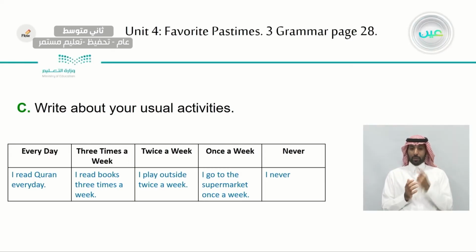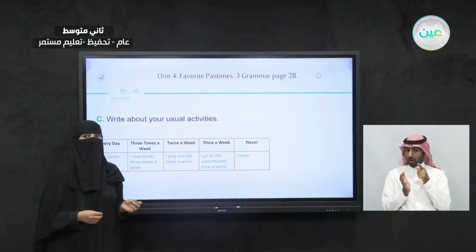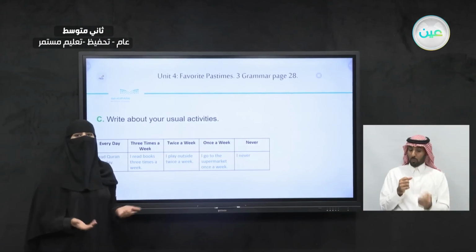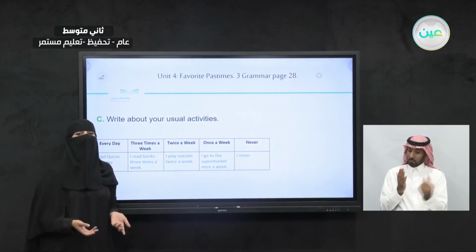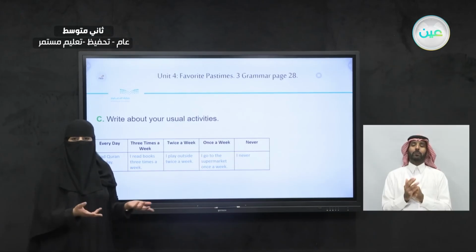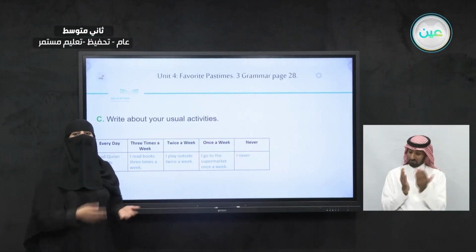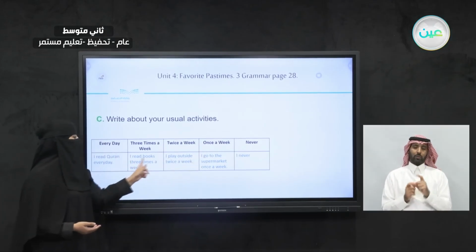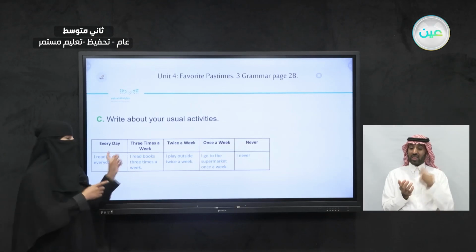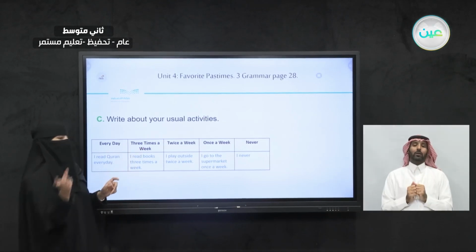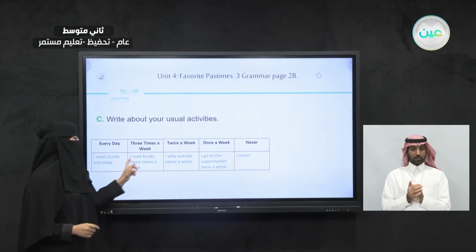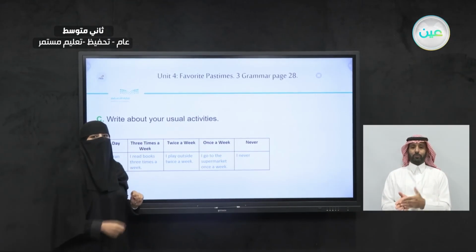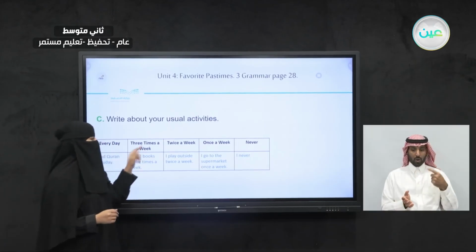Now, do you remember in the previous homework when I asked you to write three sentences about things you do on vacation? I read, I paint. Like these two examples. How often do you do it? We can use these words. I read books three times a week. So we are going to write three times a week after the thing you do here.